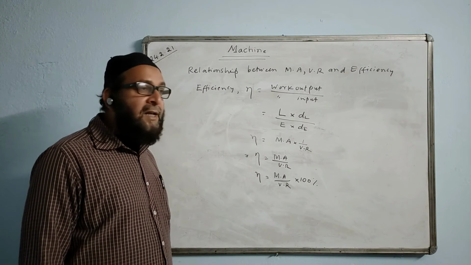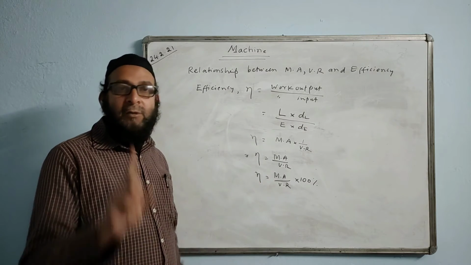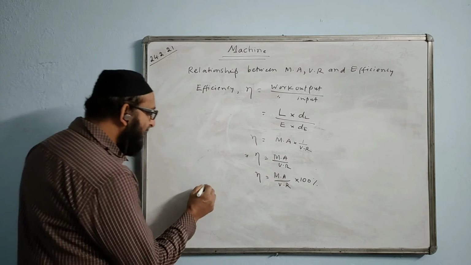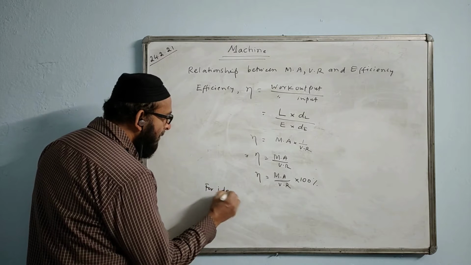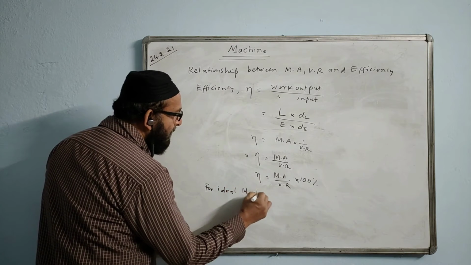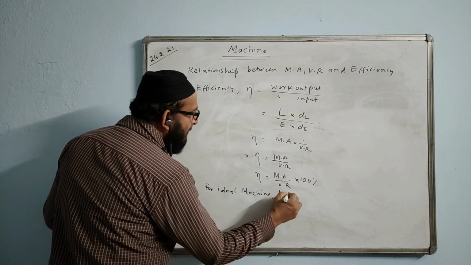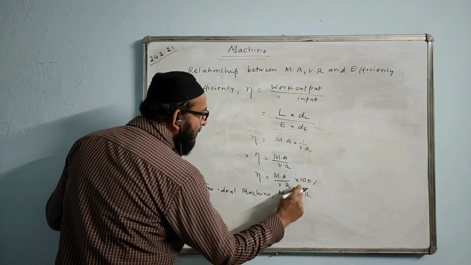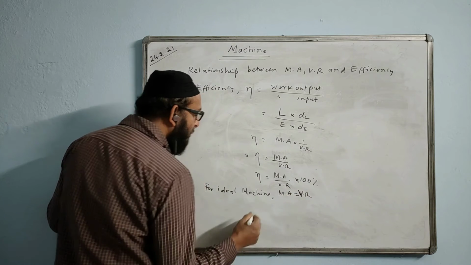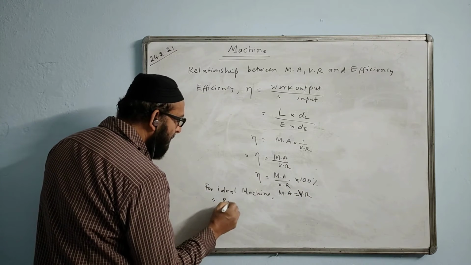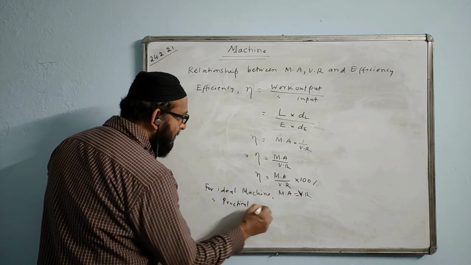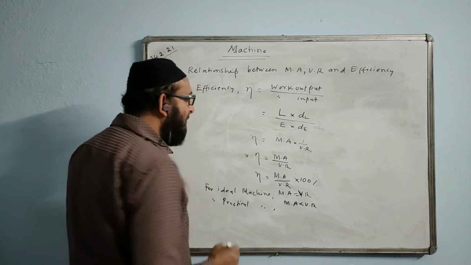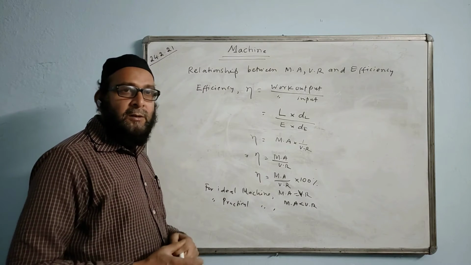Now, for an ideal machine, the value of efficiency is 100% or 1. That means MA and VR will be equal. For an ideal machine, MA equal to VR. For a practical machine, MA will be less than VR, because in this there is loss of energy, efficiency will be less than 100%.